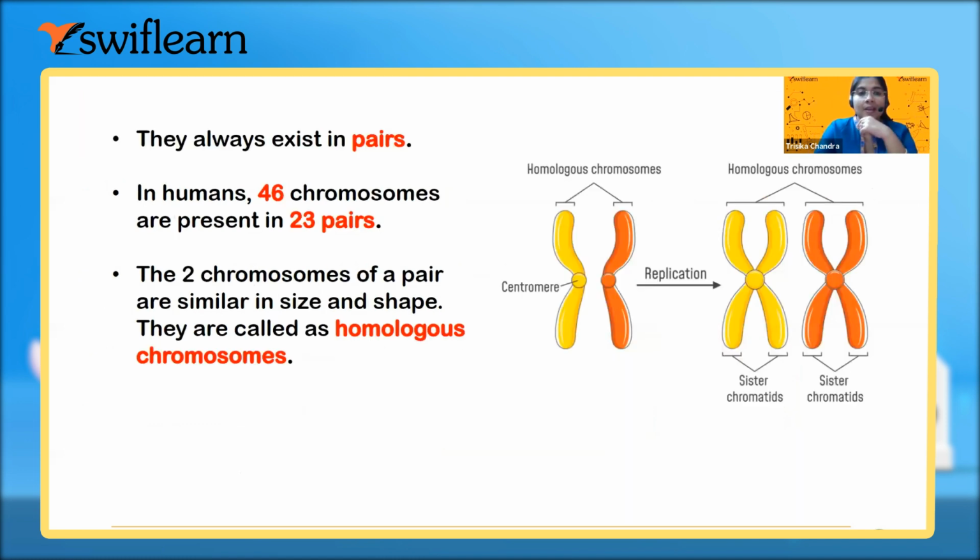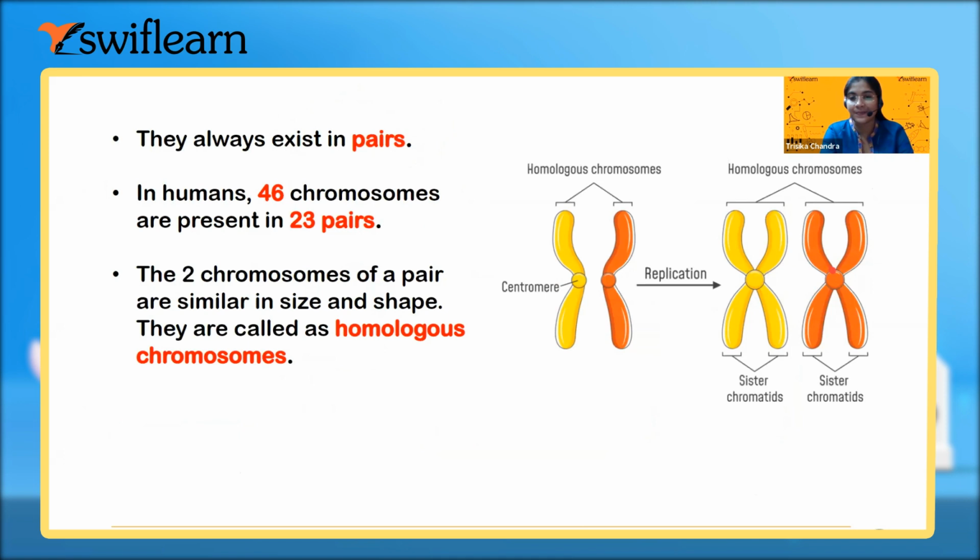Now, chromosomes always exist in pairs like this. When they exist in pairs and are similar in shape and size, they are known as homologous chromosomes.